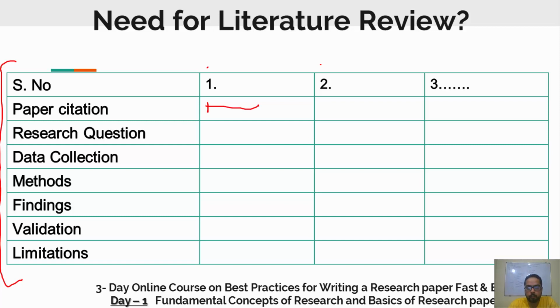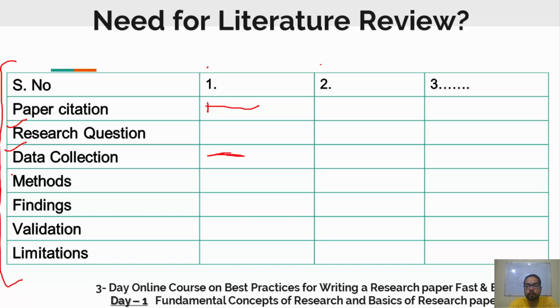citation of that paper. Then you write what the research question of that paper was, what that researcher was trying to find out. Then what was the method of data collection, how the data was collected, you enter in this column.